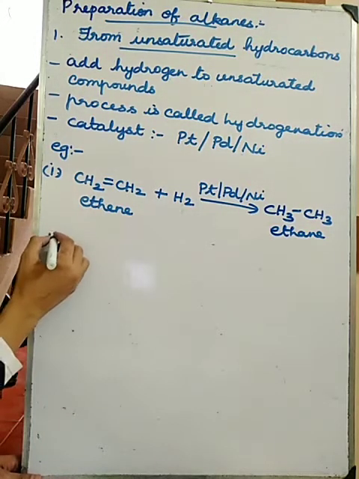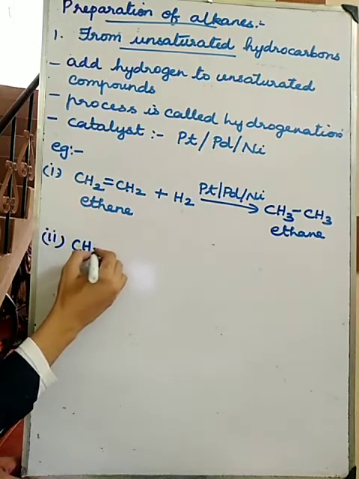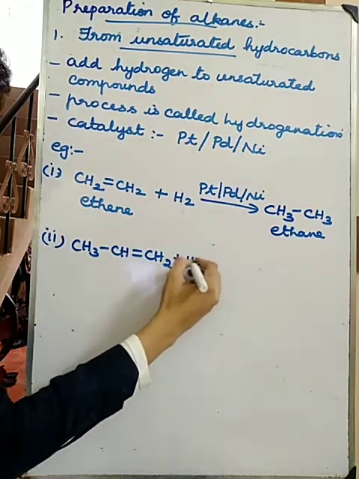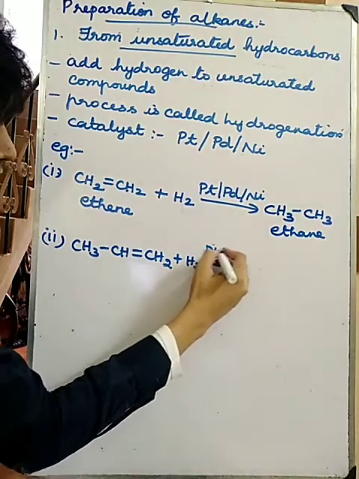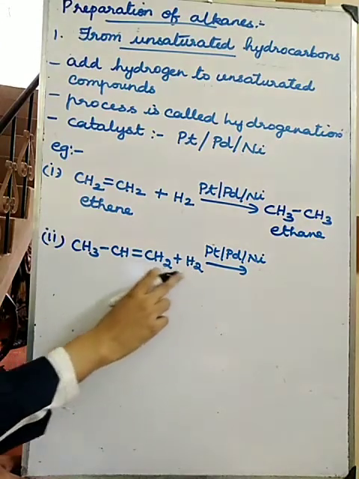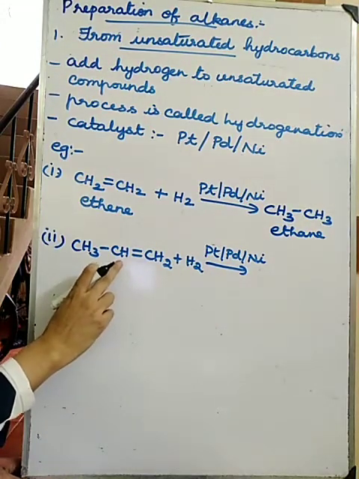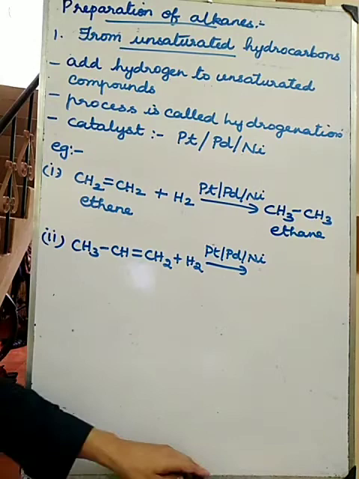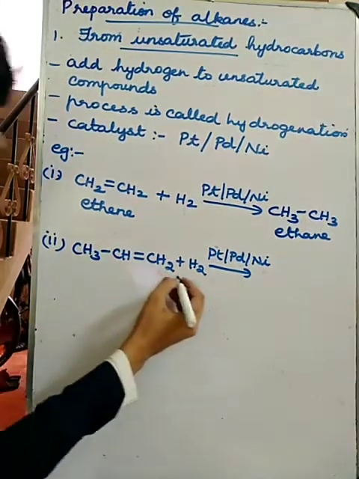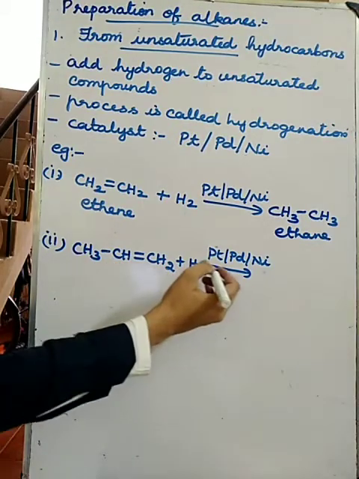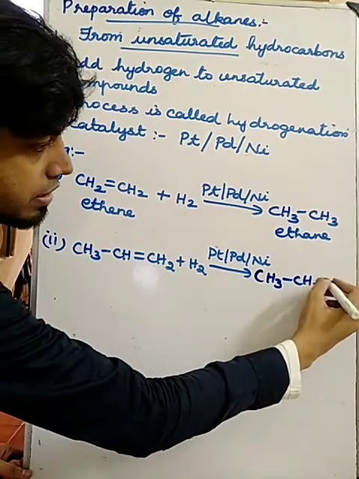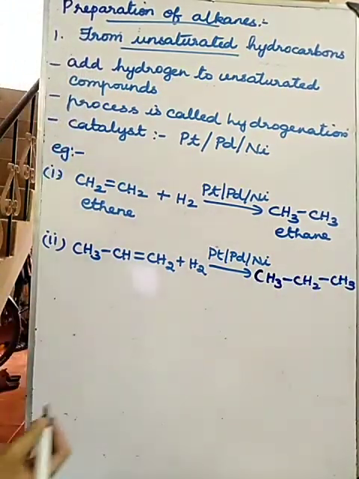Understood? So can you write the equation for this one? CH3 CH double bond CH2 plus H2, platinum, palladium or nickel. So what you will get? One hydrogen will get added this side and another hydrogen will get added this side. So you will get CH3 CH2 CH3.